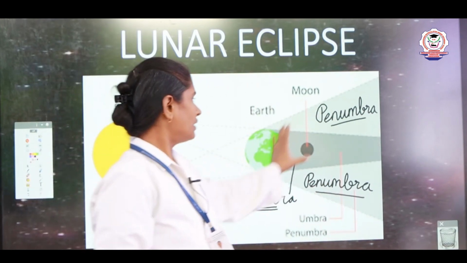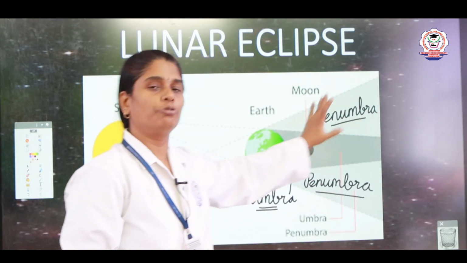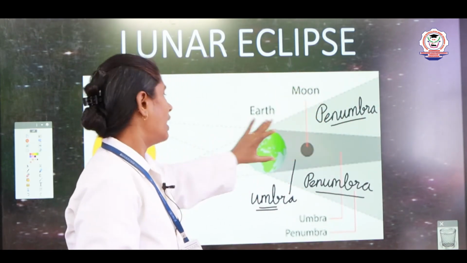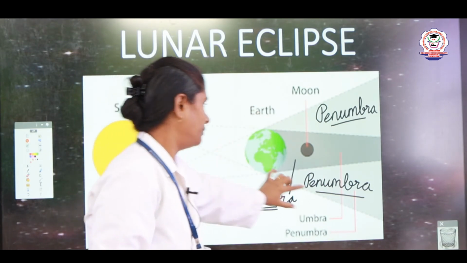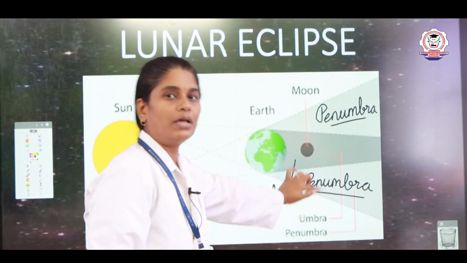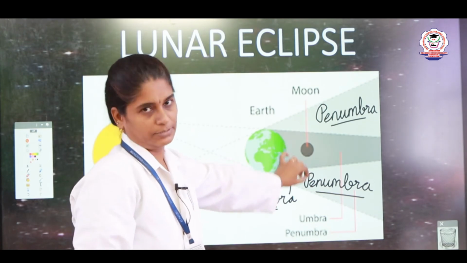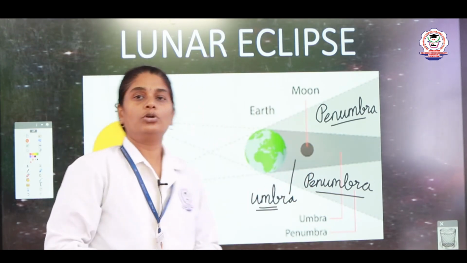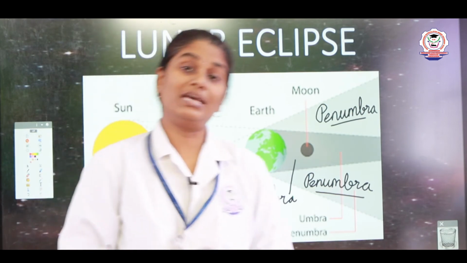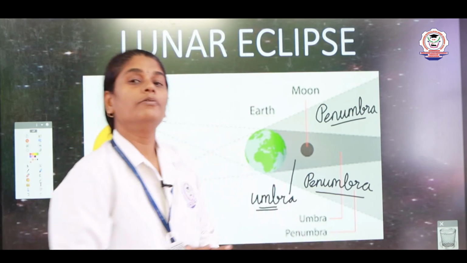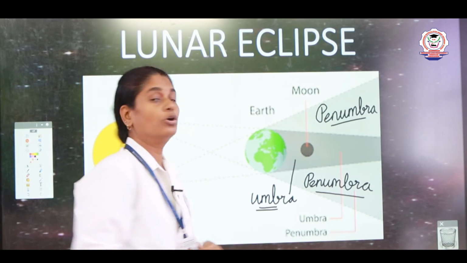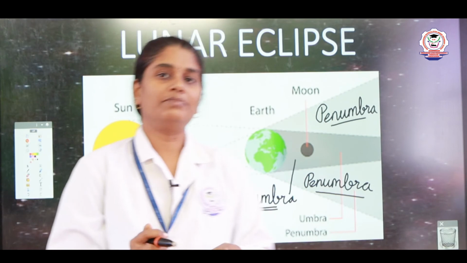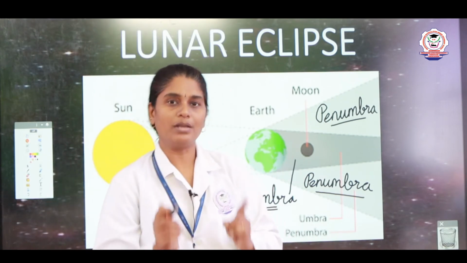Here also the shadow is of two types. One is umbra, where the light is completely blocked, and the penumbra, where some part of the light is visible. So, this is lunar eclipse. In lunar eclipse also there are two types: one is total lunar eclipse, the other one is partial lunar eclipse.